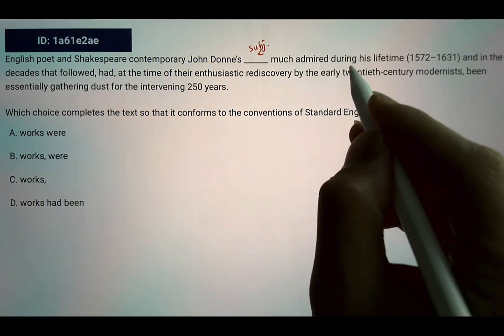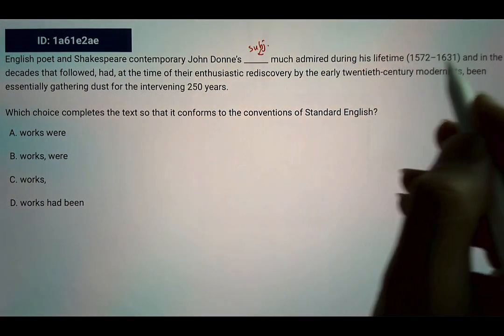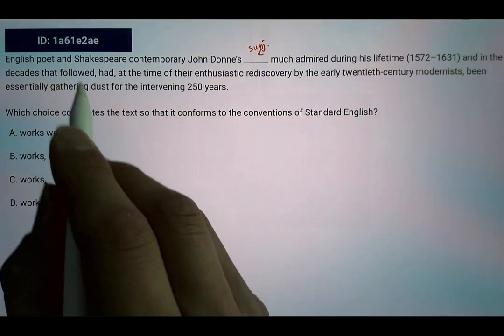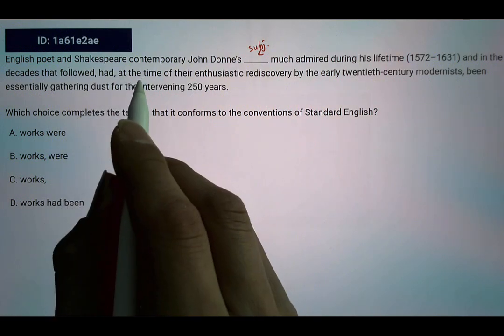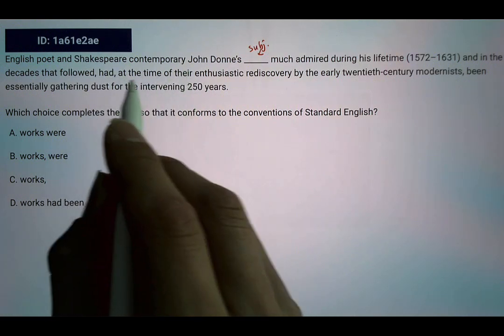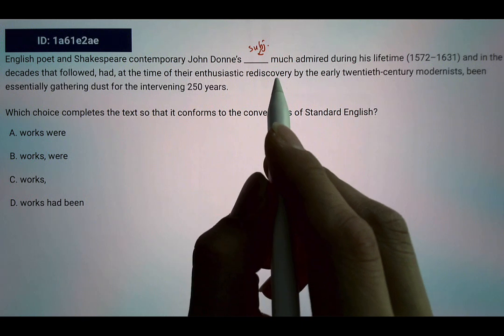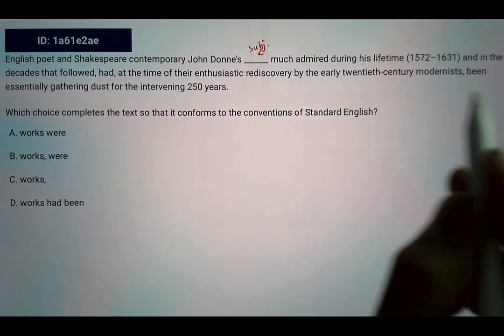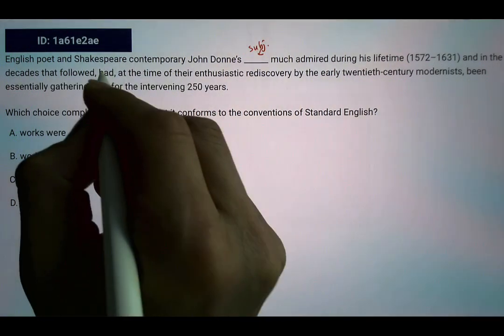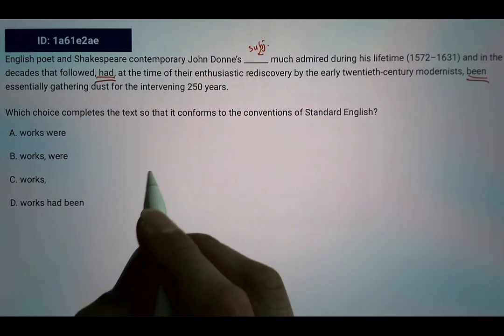Much admired during his lifetime and in the decades that followed. We have so many commas here. And had, at the same time, at the time of their enthusiastic rediscovery by the early 20th century modernists, been. Oh my gosh, we have a verb here and we have a verb there.